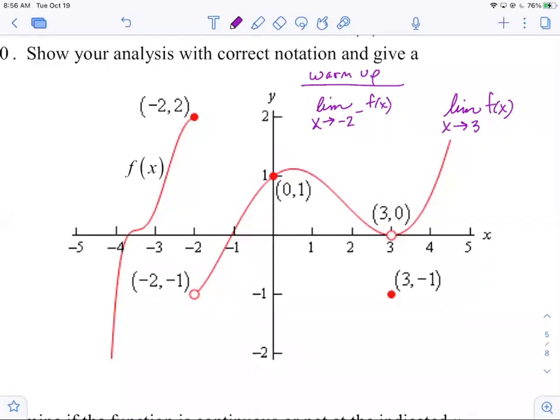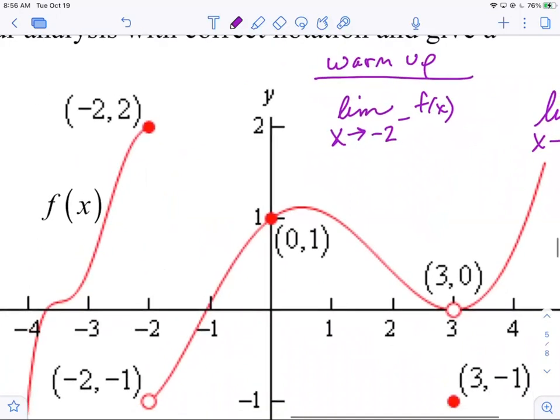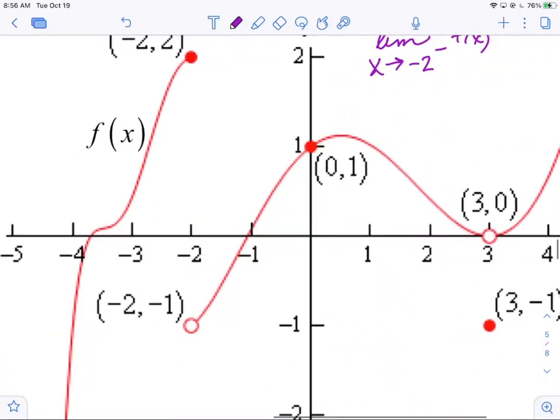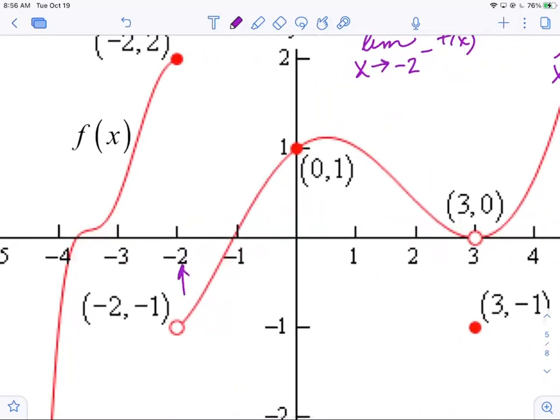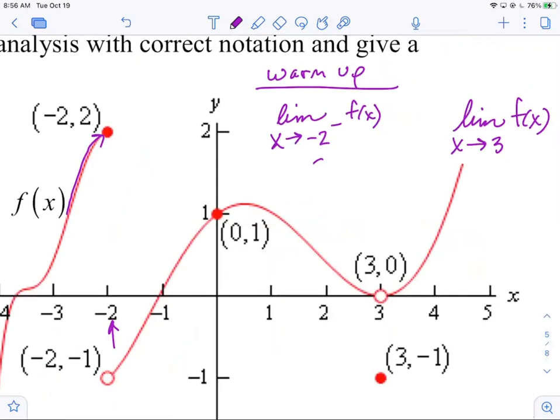There we go. All right, so let's do these warm-ups. The limit as x goes to -2 from the left of f, right? So we find x equals -2. It's right here. We hop on the road to the left and start heading back towards it. And we're getting closer and closer to the y value, which is 2. That also happens to be the function value. That's also f of -2. I'll go ahead and write that. That also equals f of -2. So you can see there that the limit from the left, in this case, equals the function value.